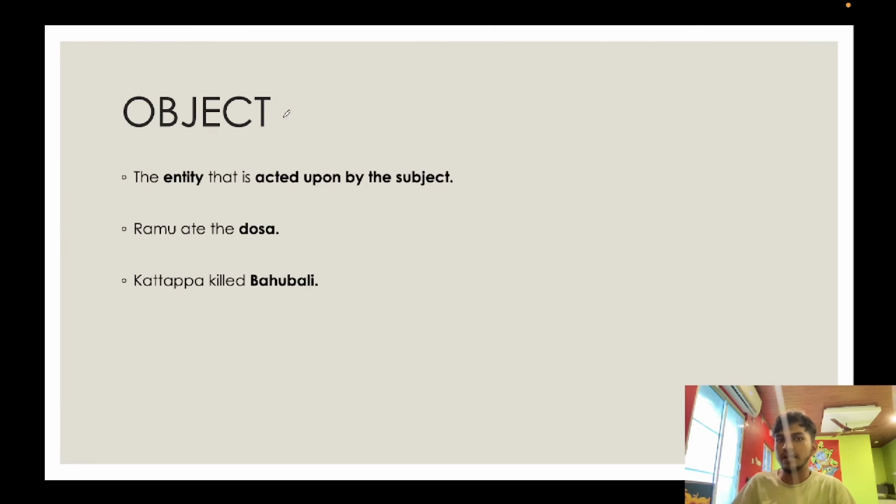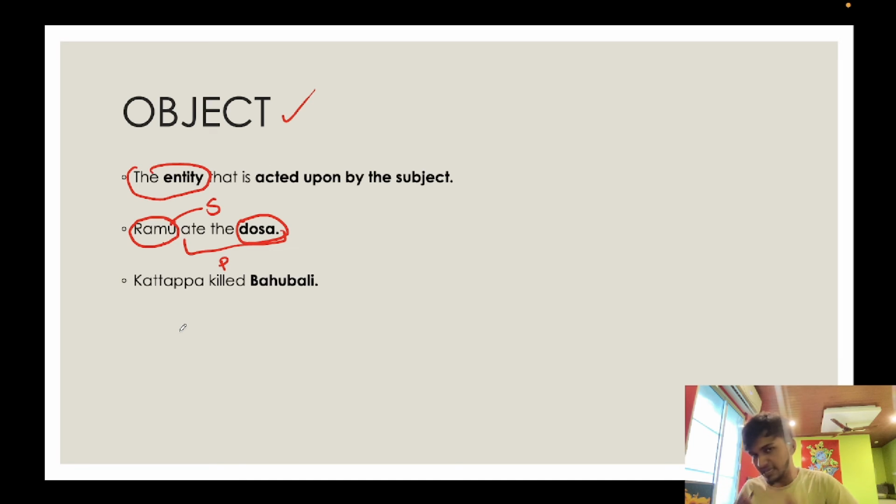Last but not the least, we need to understand what an object is. An object is the entity that is acted upon by the subject. So in a sentence, if there is a subject, that subject will be acting upon something. That particular thing is the object. Let's take an example. Ramu ate the dosa. We see that the sentence is talking about Ramu, hence Ramu is the subject. And Ramu did what? Ramu ate the dosa. So ate the dosa is what? The predicate. However, there is a particular thing that Ramu is acting upon. Ramu is eating what? Ramu is eating the dosa. Hence, dosa is the object.